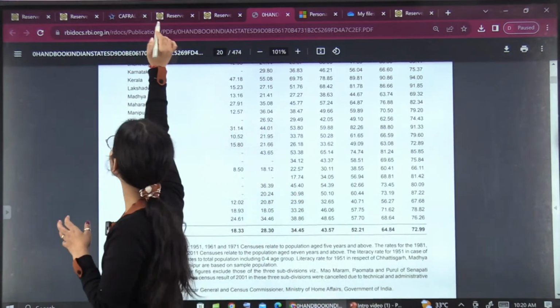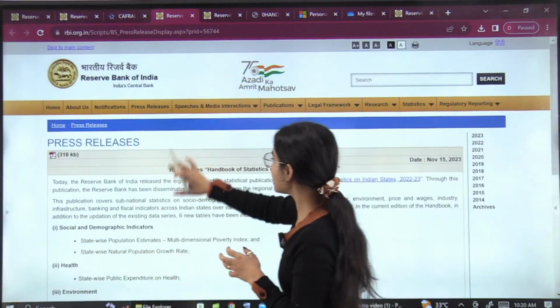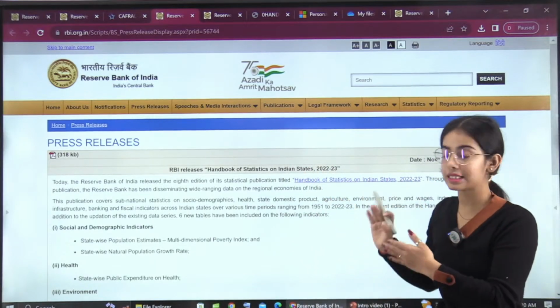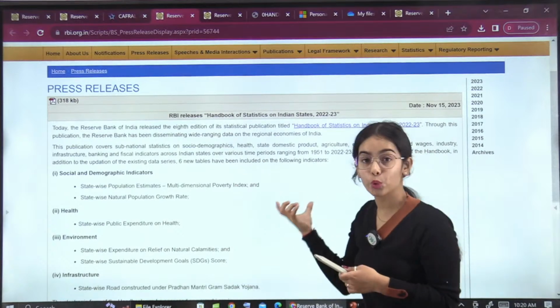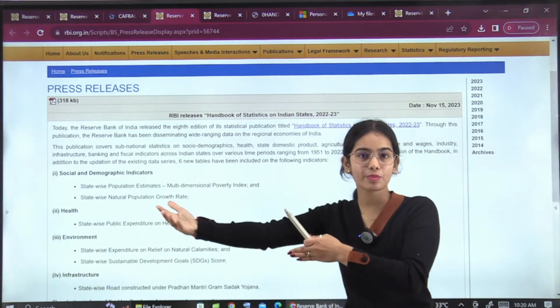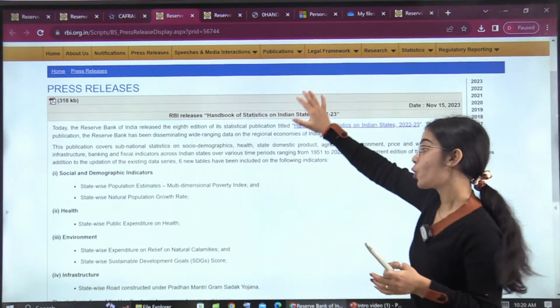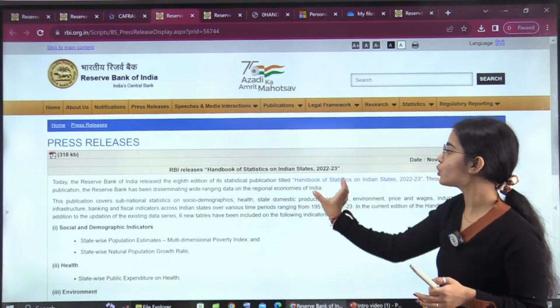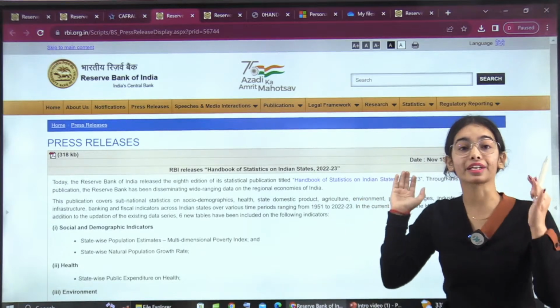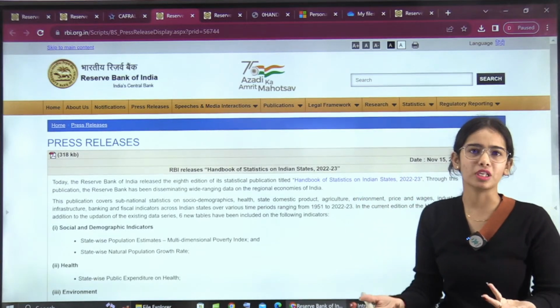Yes, you need to have a brief understanding of what the Handbook of Statistics on Indian States is and what it is providing, that 6 new tables have been included. There were many tables before, and 6 new tables have been added. Only this much is important. Only the press release is important. Here you do not have to go and read and remember all the data. That is not humanly possible, right?